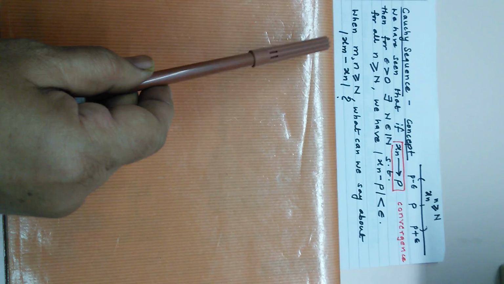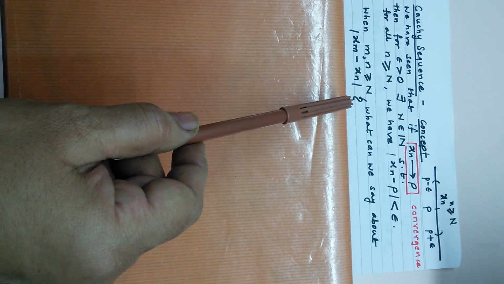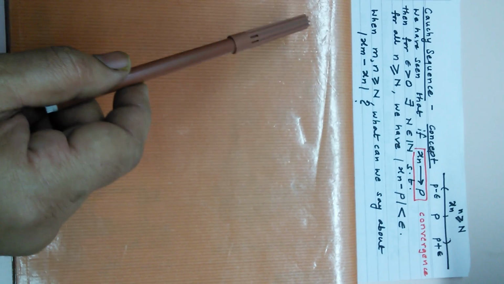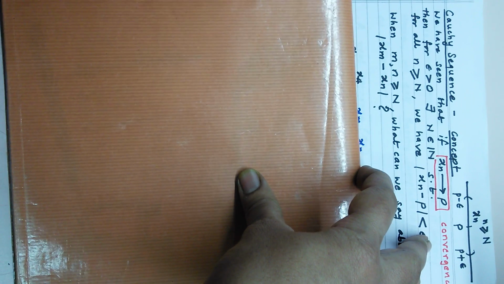So the question now is, when m and n are greater than or equal to N, what can we say about mod of xm minus xn? This is the question.